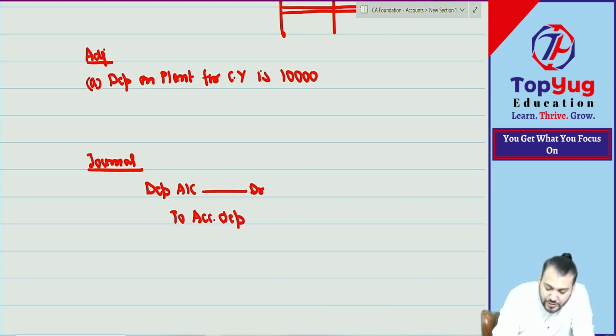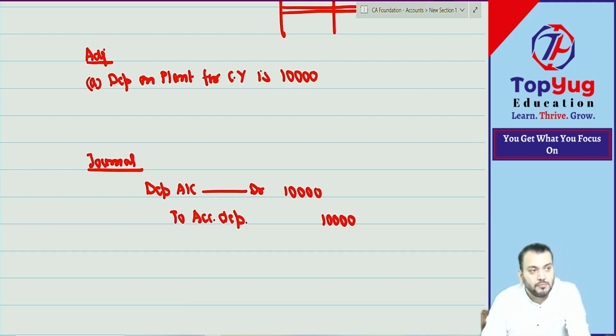Accumulated depreciation. Correct? How much? 10,000. But this will go where? PL. Debit side of PL.